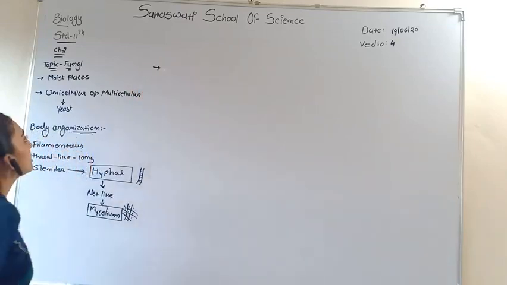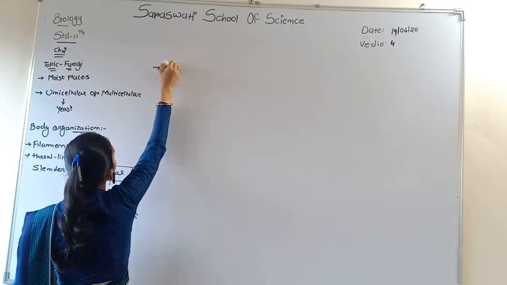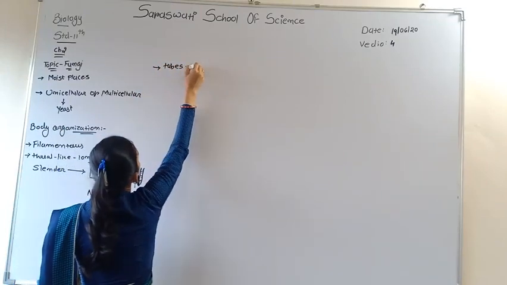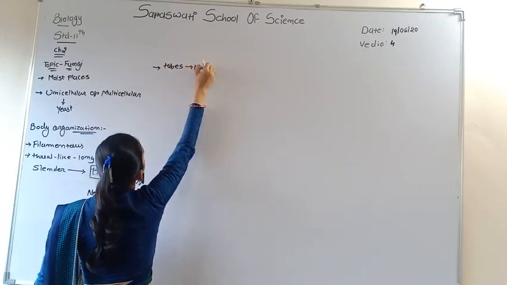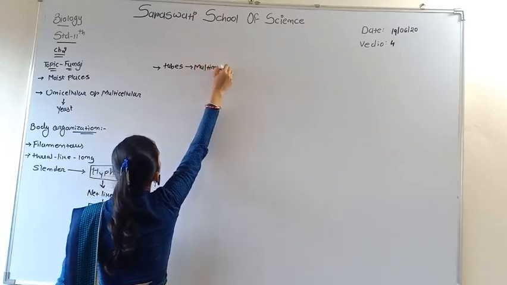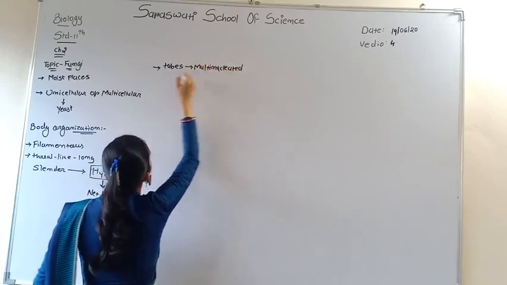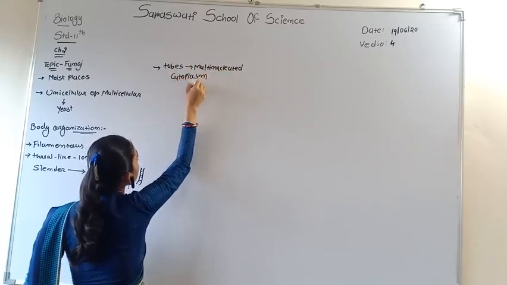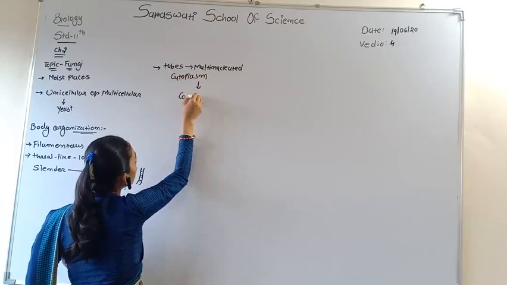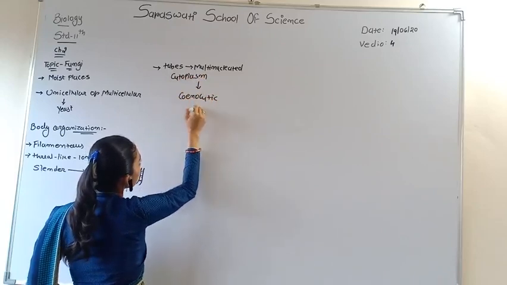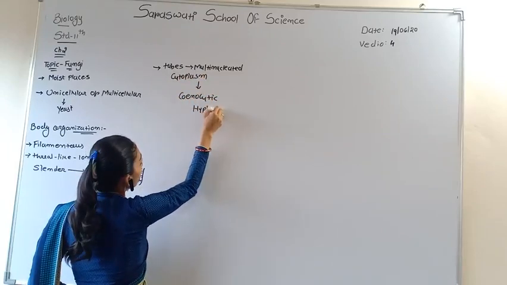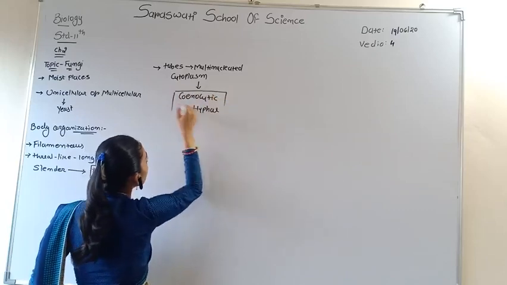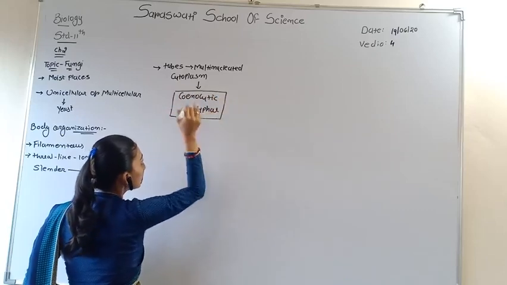In some fungi, the hyphae are filled with tubes, and in the tubes multinucleated cytoplasm is present. This is known as coenocytic hyphae. Again asked in examination: define the word coenocytic hyphae.